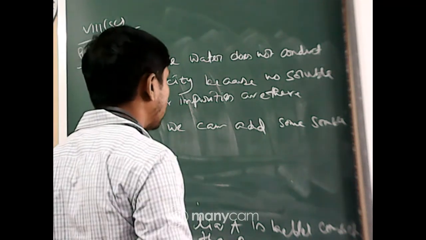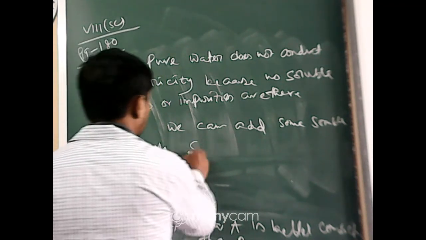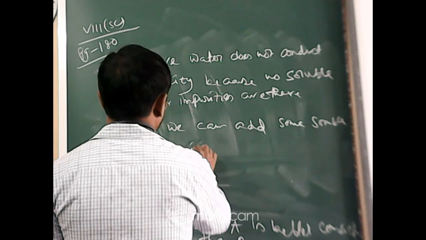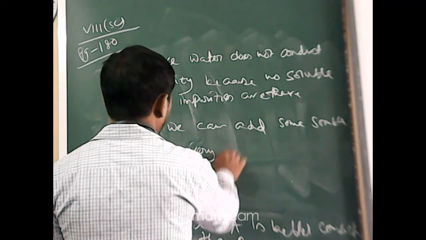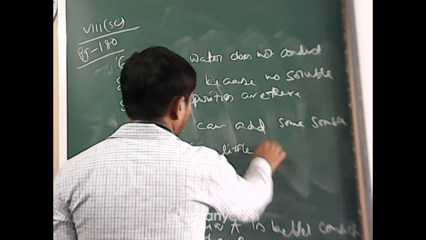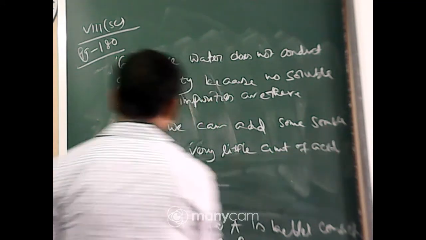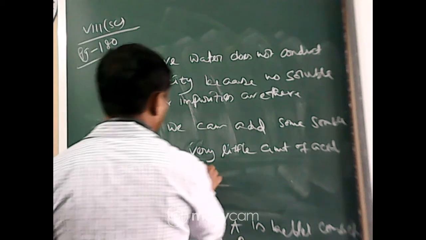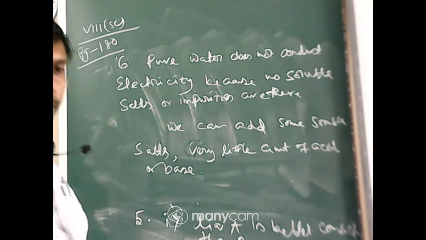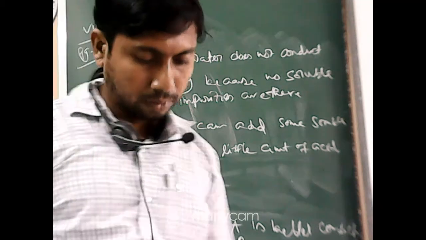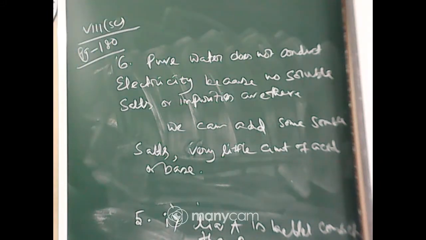We can add some soluble salts, or a very little amount of acid or base. Okay, so question number 6 completed.